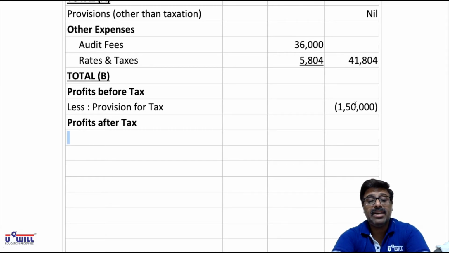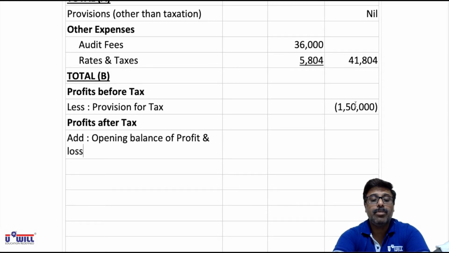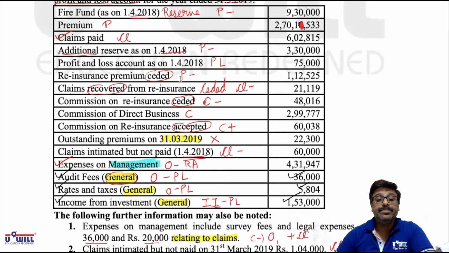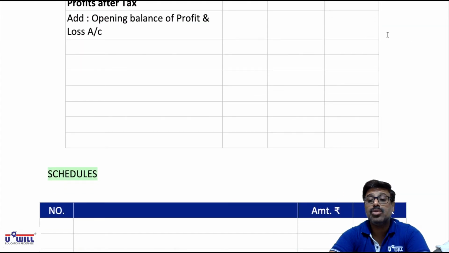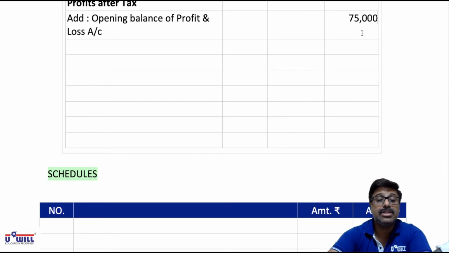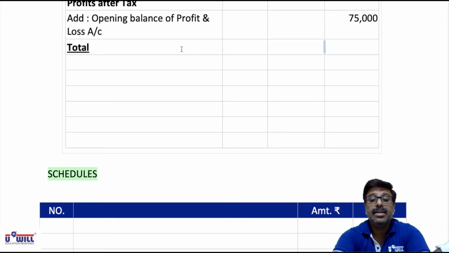Then in that profit after tax we will add opening balance of P&L account or brought forward profit and loss account. That you all can see in the question is given. Profit and loss opening balance is 75,000. So all of it write on profit and loss accounts opening balance, which we are going to add 75,000, and then we'll get the total amount of profit and loss, and then we will subtract appropriations.